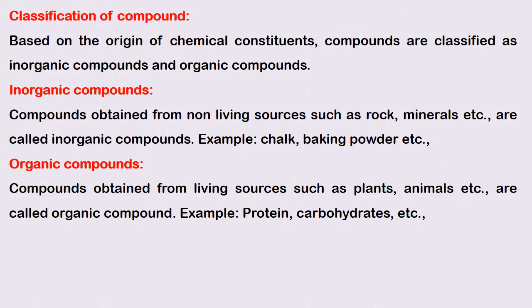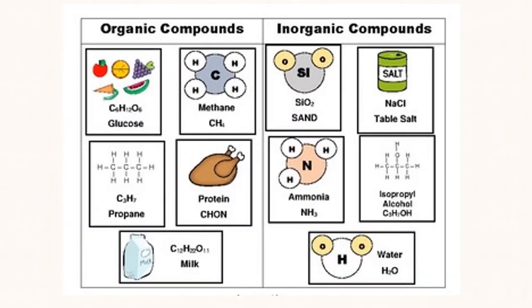Classification of compounds. Based on the origin of chemical constituents, compounds are classified into inorganic compounds and organic compounds. Inorganic compounds are obtained from non-living sources such as rock, mineral, etc. Example, chalk, baking powder. Organic compounds are obtained from living sources such as plants, animals, etc. Example, protein, carbohydrates. The pictures of organic and inorganic compounds.